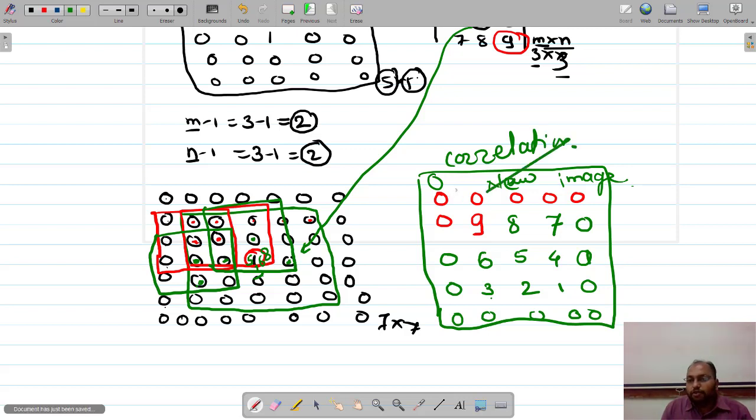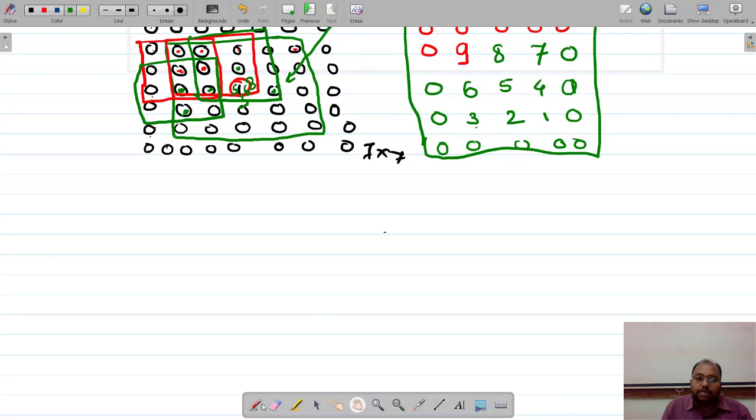Now let us go for the convolution. Convolution is nothing but, we are going to rotate that filter mask. Right now my filter mask is 1 2 3 4 5 6 7 8 9, and I need to rotate this filter mask.